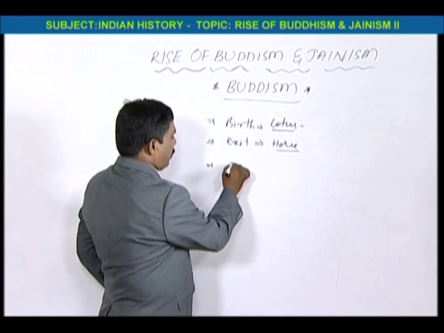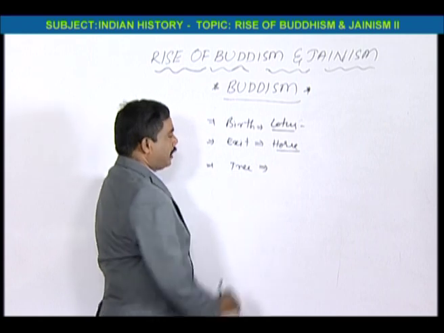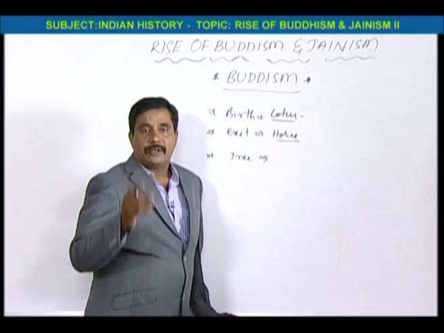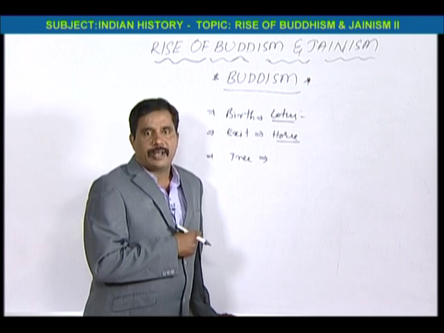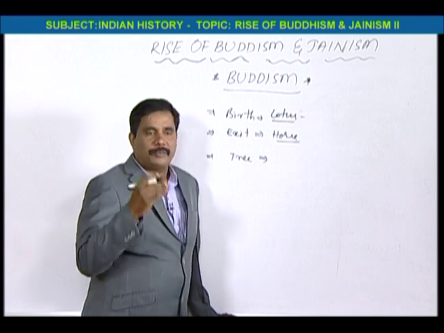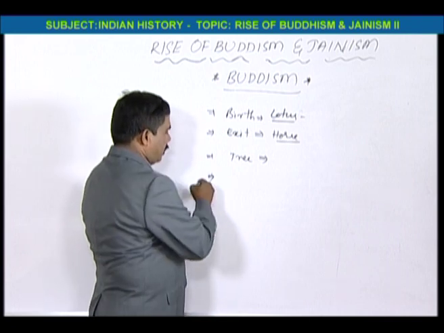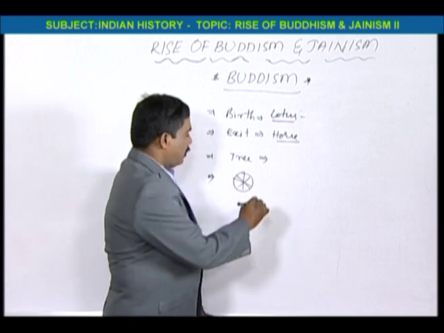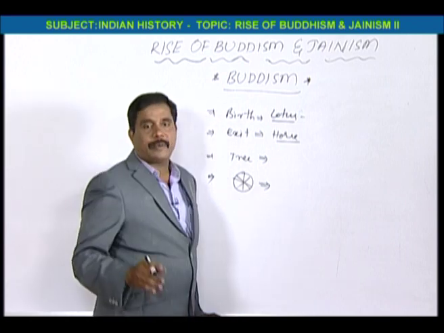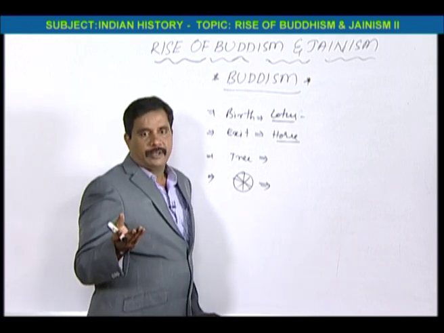And the tree is the symbol of the enlightenment of Buddha. Next, the wheel indicates Dharma Chakra Parivartanam, the first preaching, the first seminar.